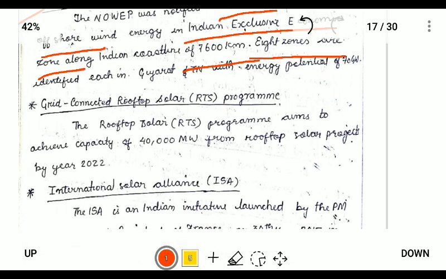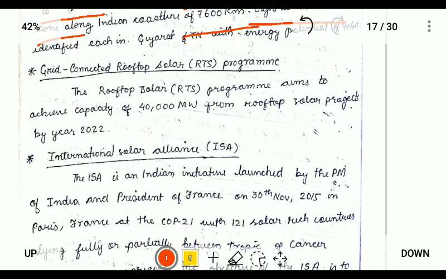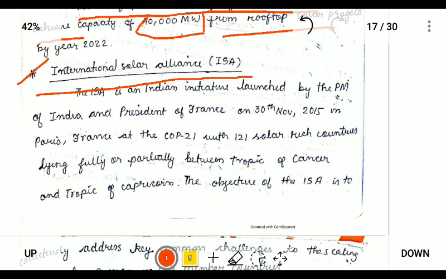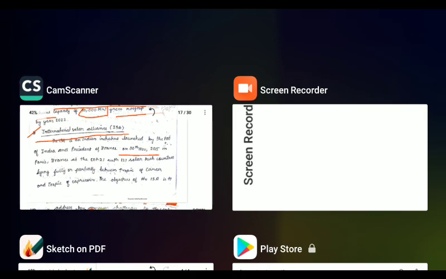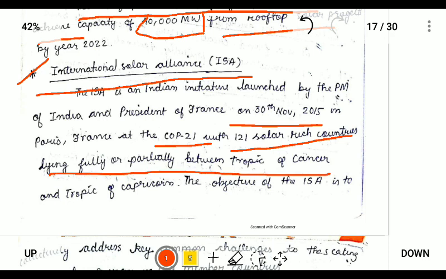Next is the grid-connected solar power plant. The rooftop solar program aims to achieve a capacity of 40,000 megawatts at rooftops. Next is the International Solar Alliance, established on 30th November 2015 after COP21 in Paris. The International Solar Alliance is an alliance of 121 solar-rich countries lying fully or partially between the Tropic of Cancer and Tropic of Capricorn.